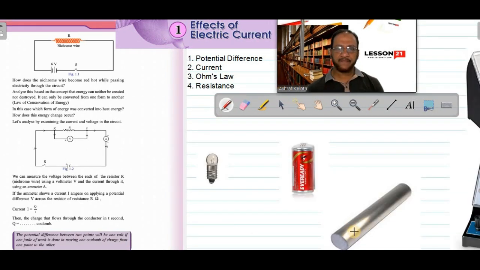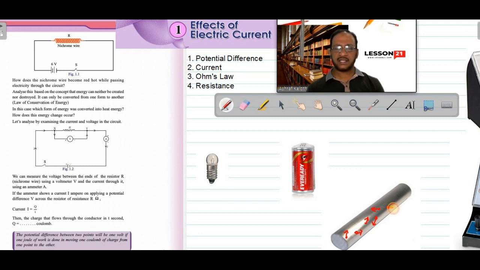Okay, now listen here. This one is a rod of aluminium. In this aluminium, there are a large number of free electrons. There are millions of free electrons. And those free electrons are moving in random direction. One electron moving this way, another moving this way, another moving this way. They keep on moving. They can never remain at rest. They will always be in random motion with different velocity in different direction.